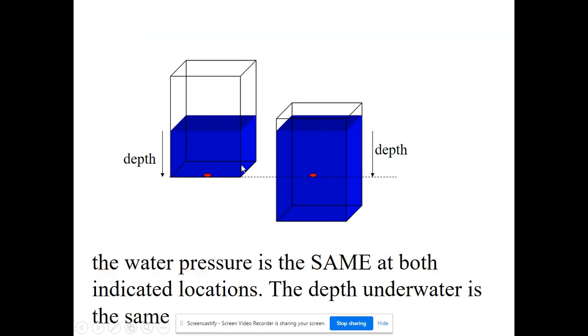So let's skip through some of this. If we look at these two containers, I've got red dots marking a location. The pressure at both of these is the same. Even though this one has more liquid below it and more liquid total, it doesn't matter because these would be the same height, the same depth in the fluid. So the pressure at these red points are the same. Now, the pressure down here would be greater than pressure here, okay, because it's deeper in the fluid, but these two red dots are the same.